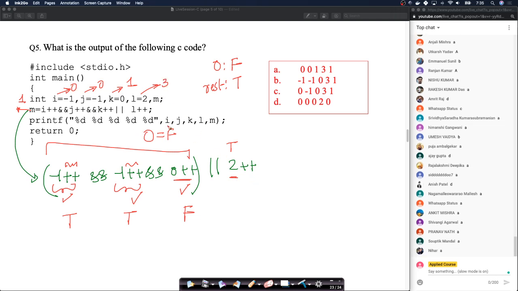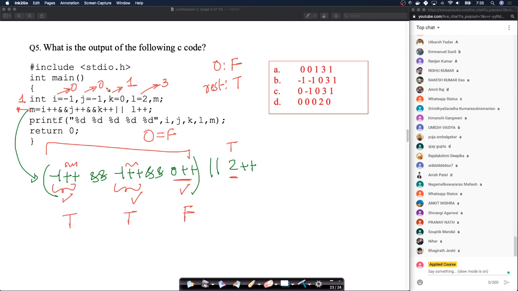So when you're printing I, J, K, L, M, right? So 0, 0, 1, 3, 1. Right? 0, 0, 1, 3, 1. Option A. It's simple here.